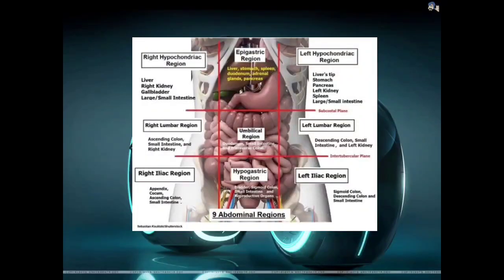This is the diagram of the 9 abdominal regions with all the organs. Have a quick look.